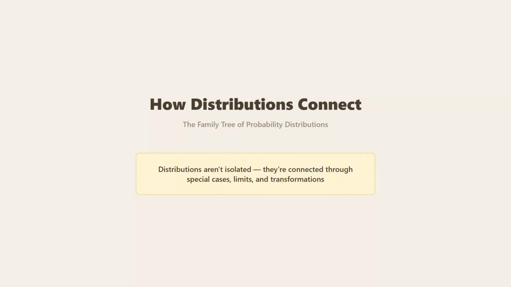Welcome to the family tree of probability distributions. Distributions aren't isolated. They're connected through special cases, limits, and transformations. Understanding these relationships helps you choose the right distribution for your problem. Let's look at special cases and parameter settings.